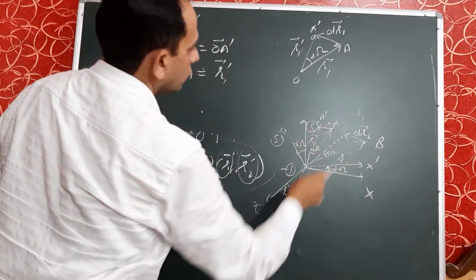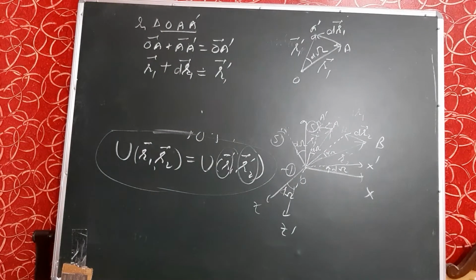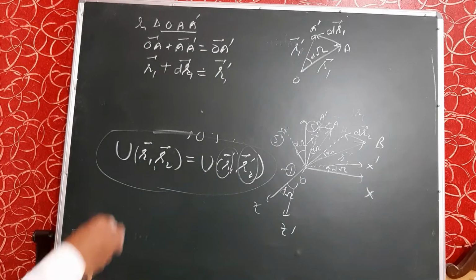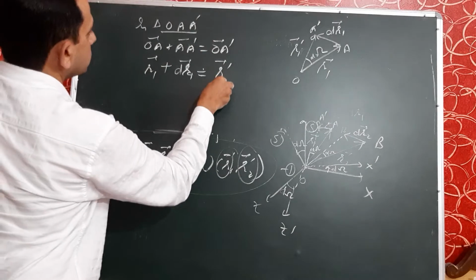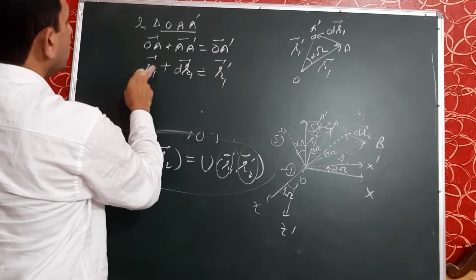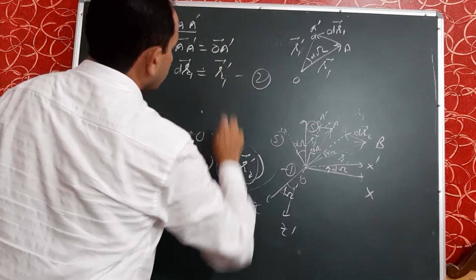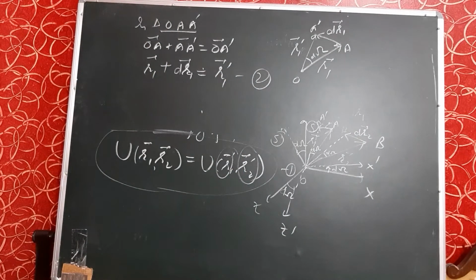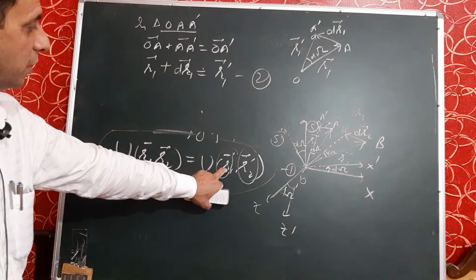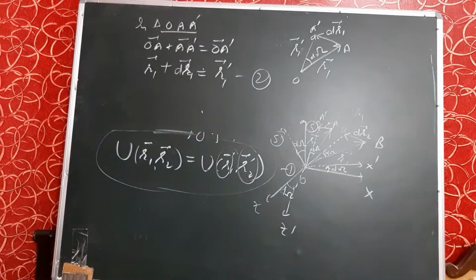Clear? It is R1, it is R2. I am solving AA dash, that is R1. So, what is R1 dash? R1 dash is R1 plus dr1. This one is the second equation. So, we have solved the value of R1 dash in terms of R1.